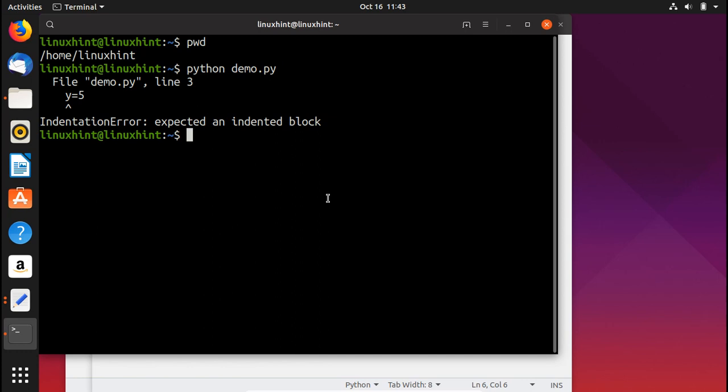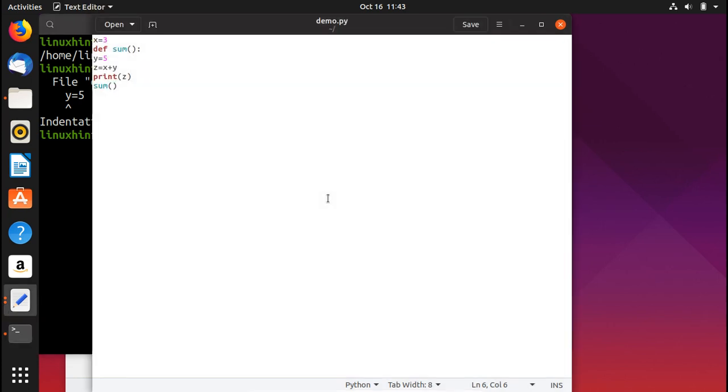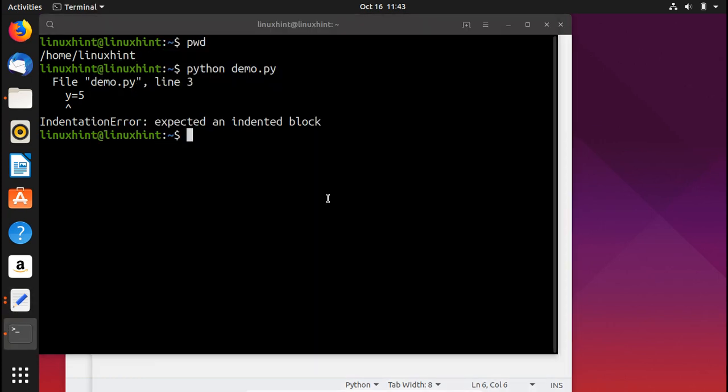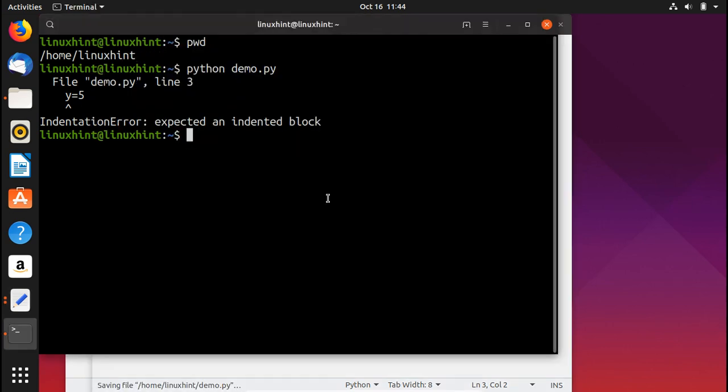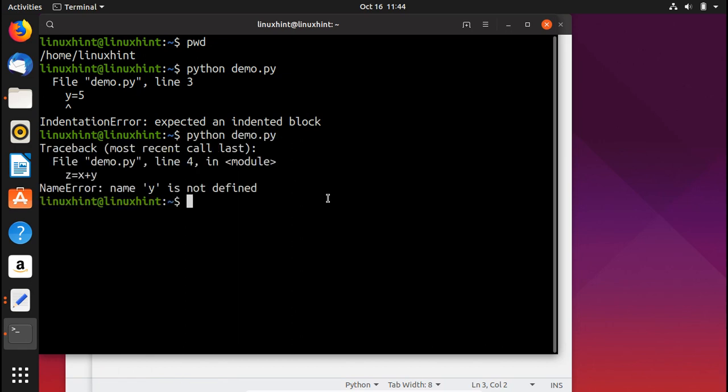You can see that it is giving us an indentation error. The indentation error has to be resolved something like this, because that is inside the body of the function. So if we save it now, we go back, and we write python demo.py.